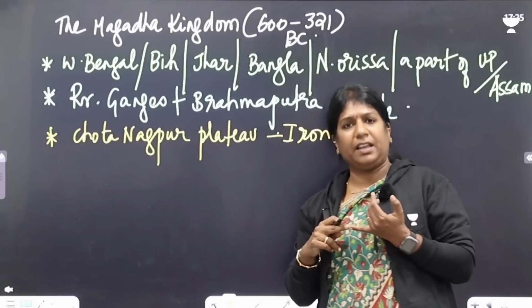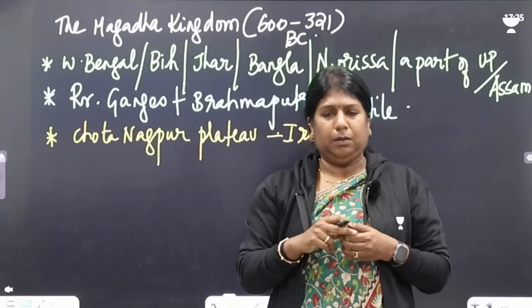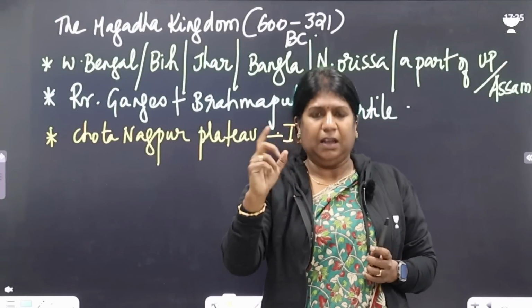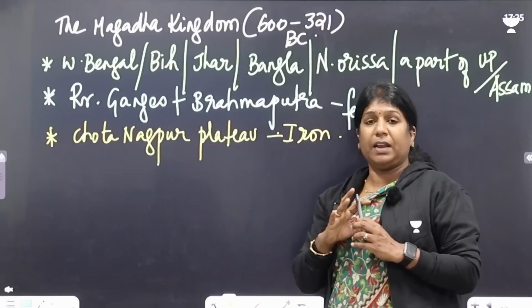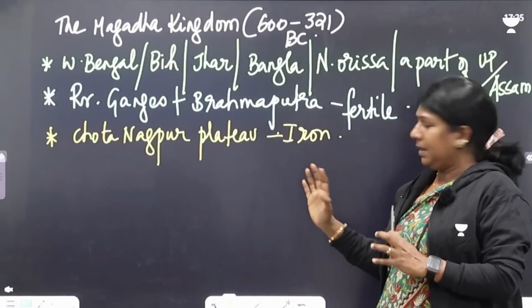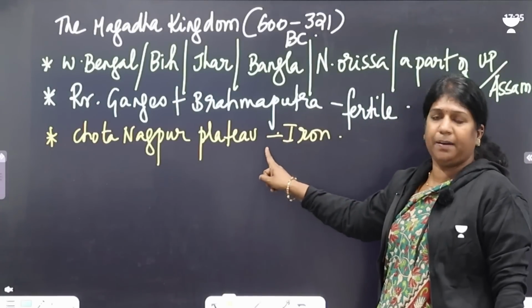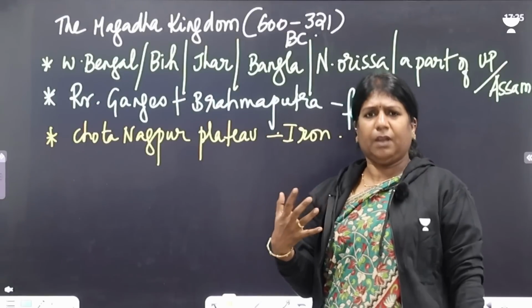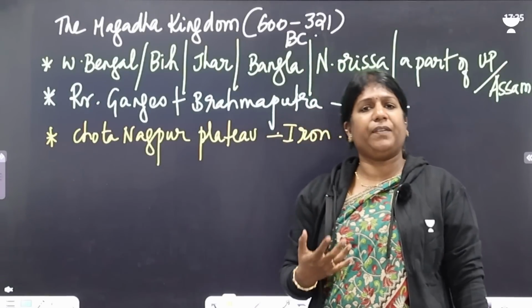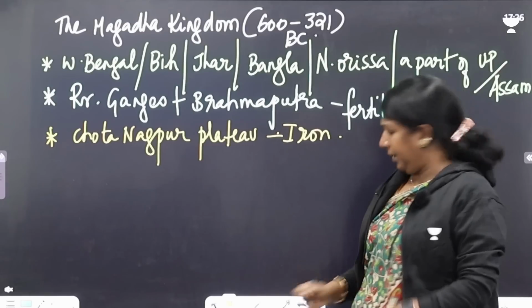They had excellent chariots, iron-drawn chariots. They had lots of catapults. They had lots of chariots which had maces attached to them. So Magadhans were excelling in their army. That is one of the reasons why Magadha succeeded. It's because of its iron. So can we say geographically Magadha was fertile and geographically blessed. One of the reasons for Magadha's victory was its geography.